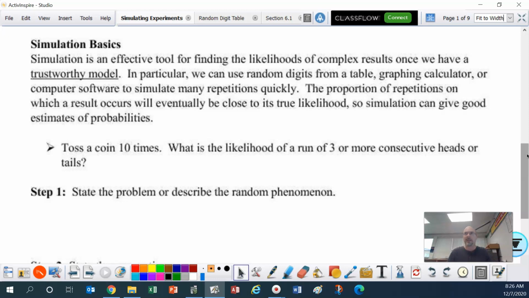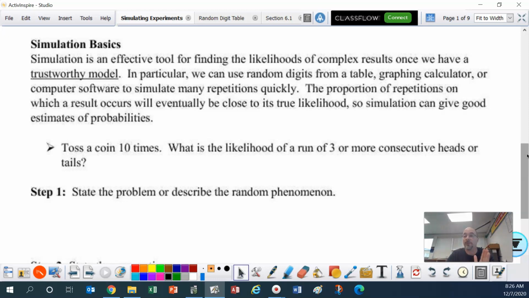Like the number of children, or the girls, that third one. It's not practical to go and interview all these families and see what the theoretical would be. Simulation is much more effective, as long as we have a trustworthy model.